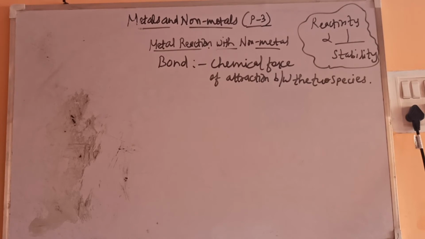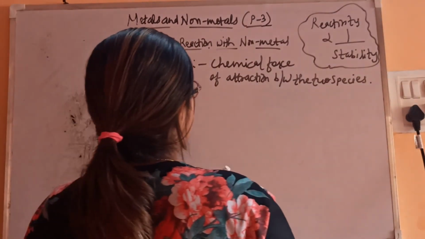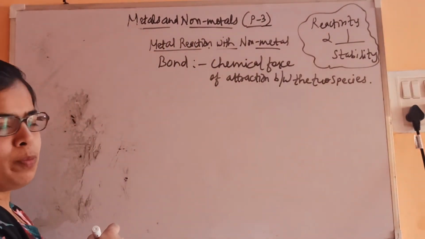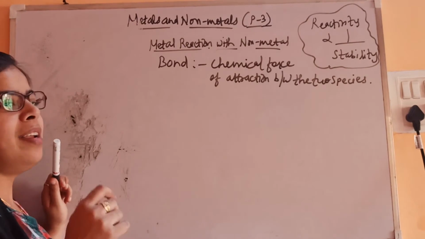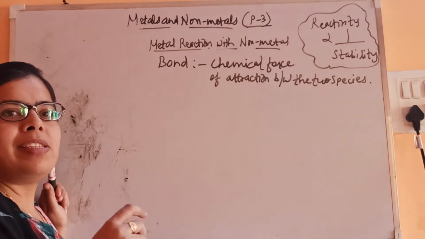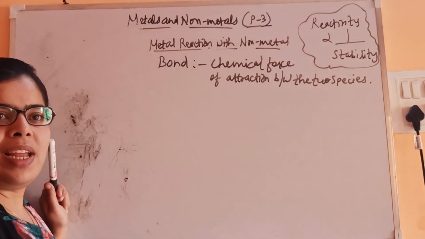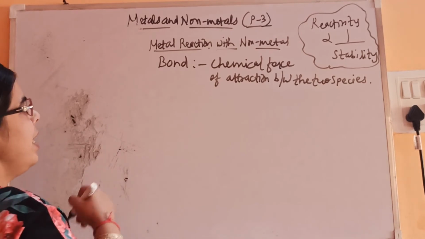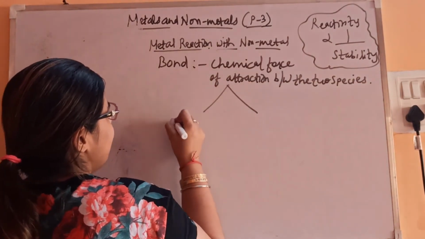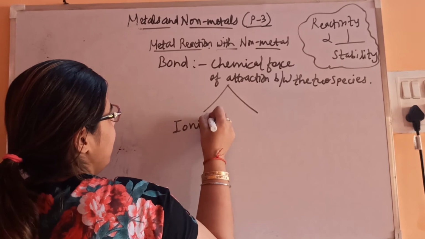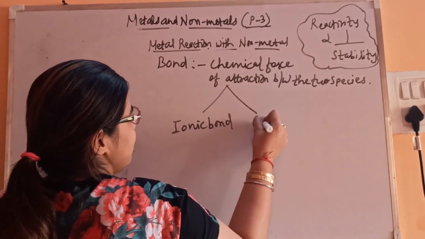So let's see. It's a chemical force of attraction between the two species. On the basis of whether the particular element is losing electrons, transferring electrons or sharing electrons, accordingly the bond is of two types. One is ionic bond and one is covalent bond.